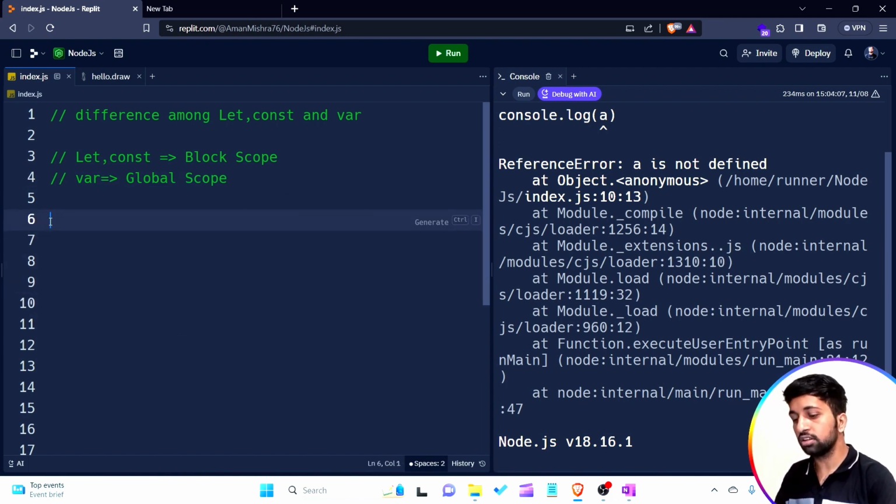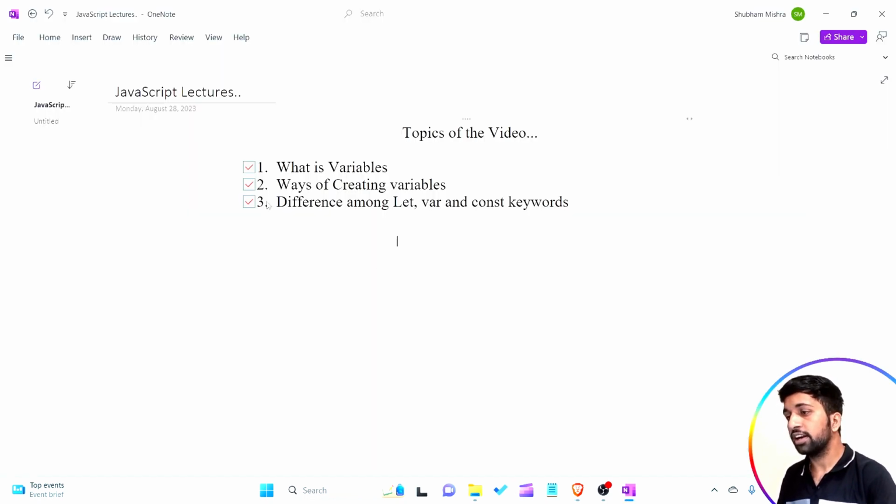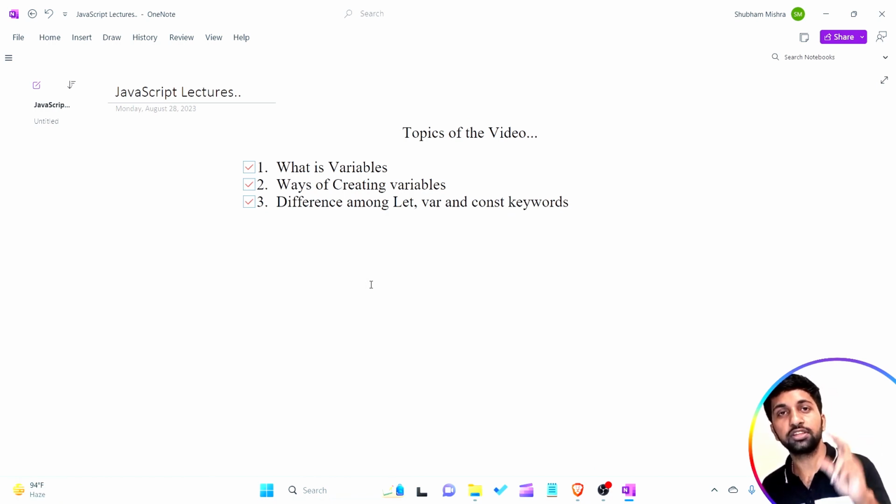Understand? So I think your information about all these things is clear, the differences between the var keyword, the let keyword and the const keyword. In major information, the let keyword and the const keyword are block scoped, meaning in whichever block I create them we are able to use them there. But when I talk about the var keyword, we are able to use it in the whole, meaning global scope. So in global scope we are able to use the